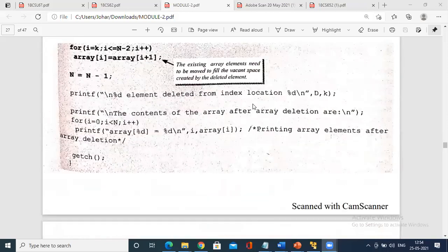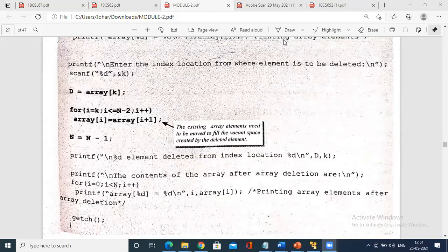So the same concept you have to write. How do you write it? I equals to... we are incrementing, I plus plus. Previously it was decrementing, no? So I equals to 2, the index at which you have to delete. I less than or equals to n minus 2. Why? Because you are going through a decreasing array.